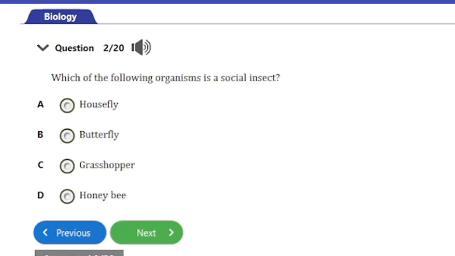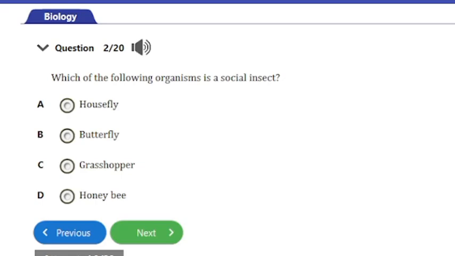Let's consider the next question, question number 2. It says, which of the following organisms is a social insect? A. Housefly, B. Butterfly, C. Grasshopper, D. Honeybee. I believe you must have guessed rightly, the answer is the honeybee, option D. Honeybee actually is a social insect.